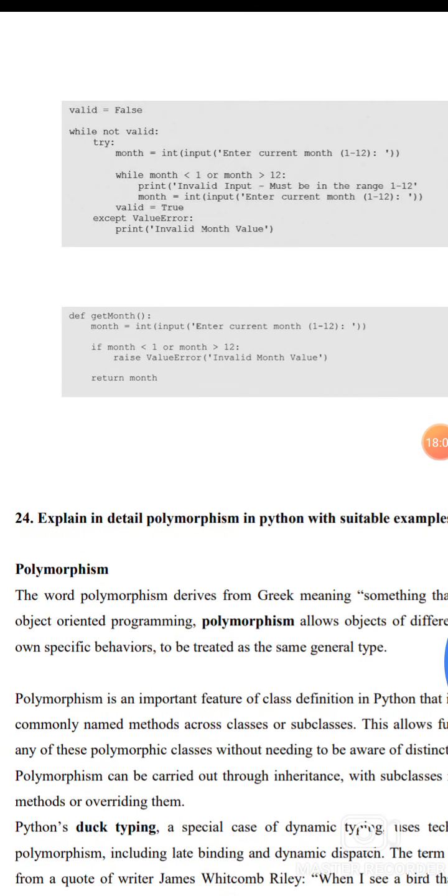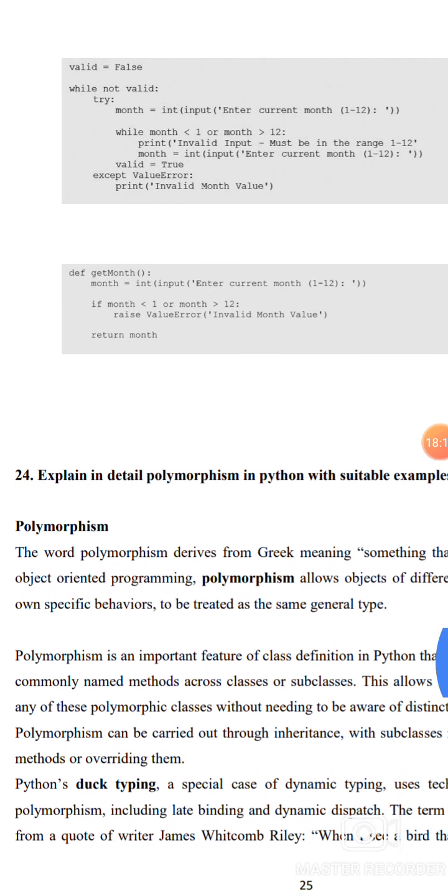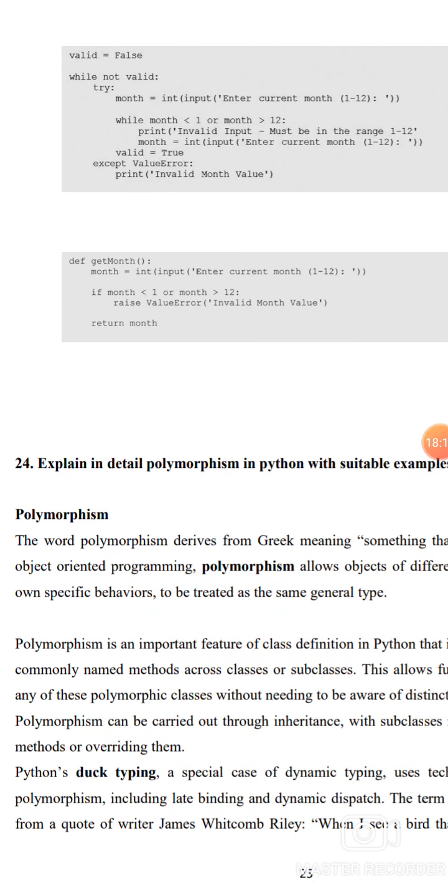Valid equal to true. Except ValueError: print the invalid month value. Def get month: month equal to int of input, enter the current month 1 to 12. If month less than 1 or month greater than 12, raise ValueError, invalid month value. Return month.